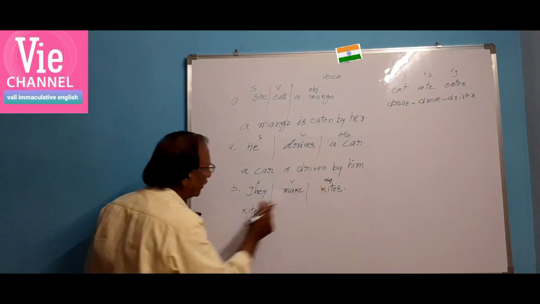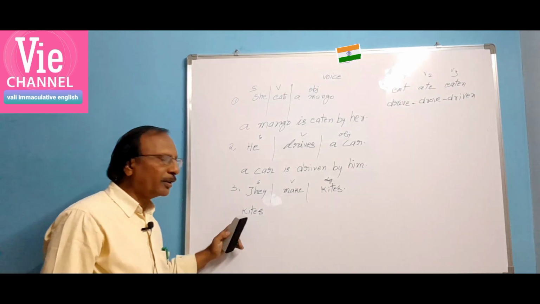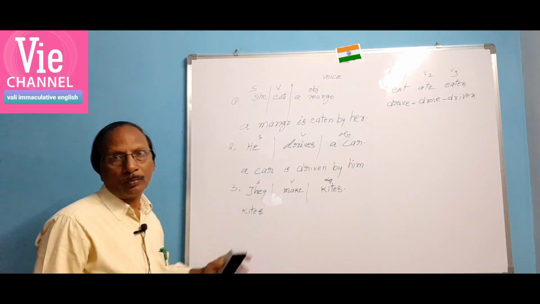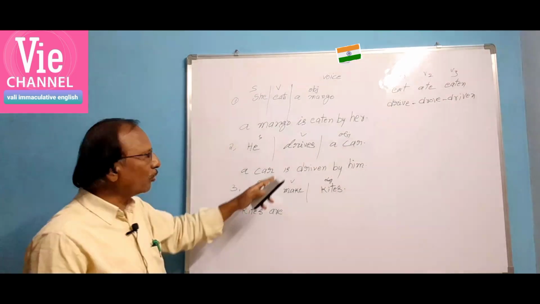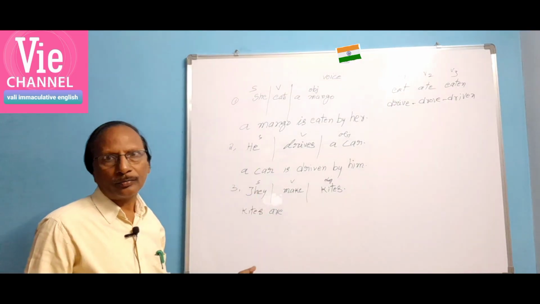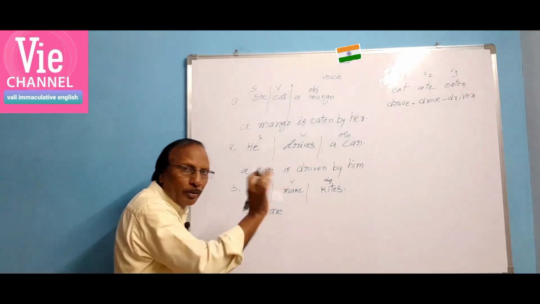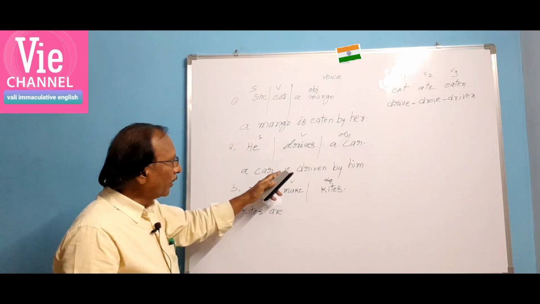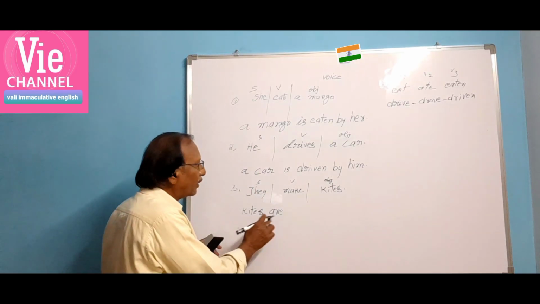Kites. When this object is changed into subject here in passive voice, let us see: is it singular or plural? It is plural, so a plural verb must come. What is the plural verb here? Are. If it is singular, we use "is". In simple present tense, we use either "is" or "are". If it is singular, is. If it is plural, are. Kites are.